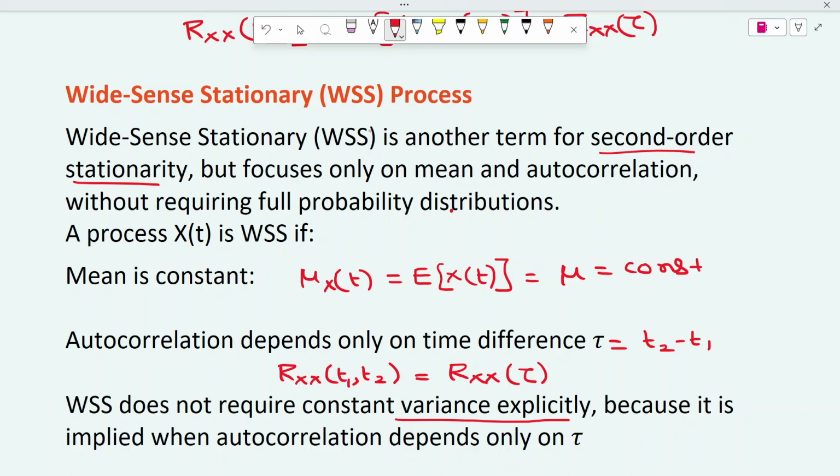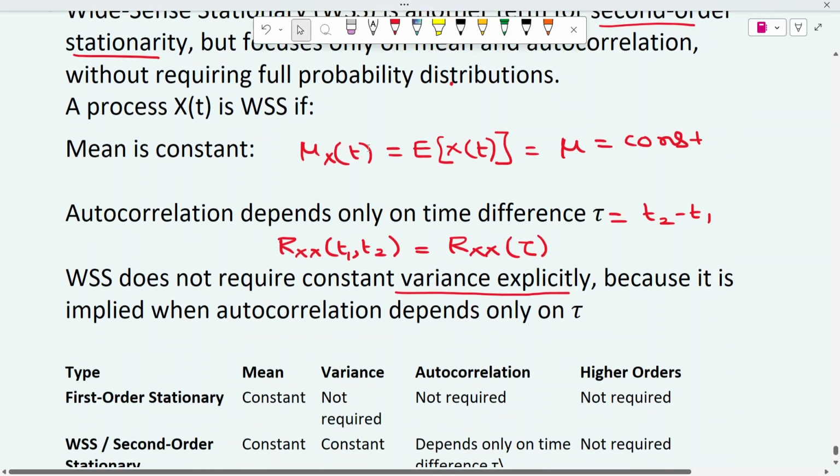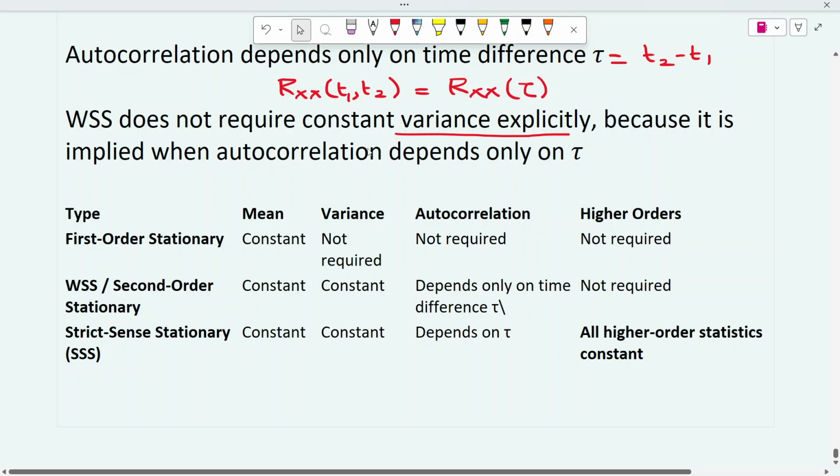For a wide sense stationary process, the mean is constant and the autocorrelation function depends only on time difference tau. Then we call it a wide sense stationary random process, or in short, a WSS process.